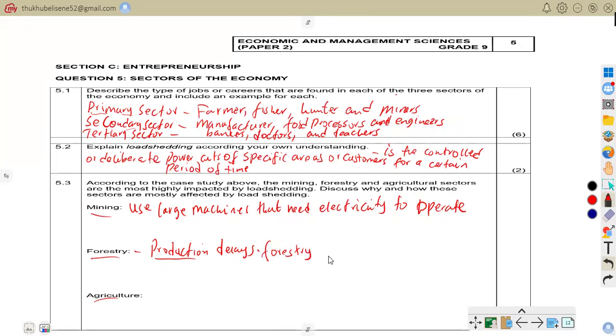So we are saying forestry companies use electricity for cutting timber, for drying wood, and also for processing paper pulp.